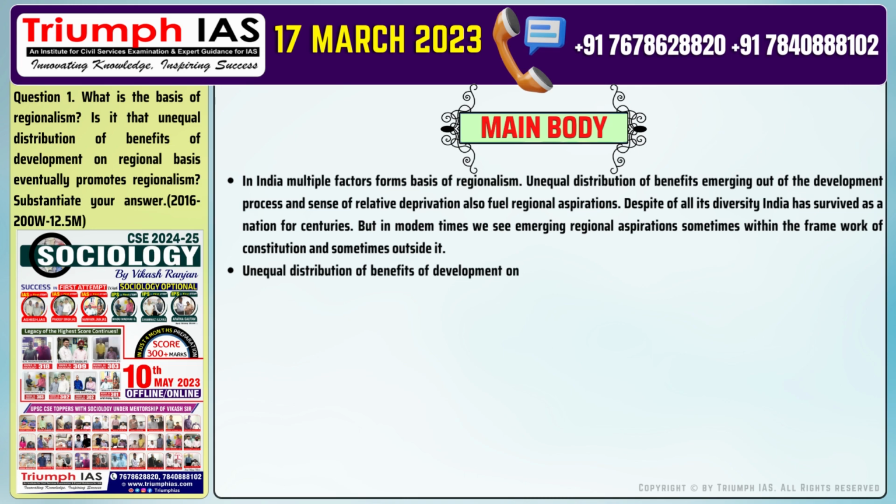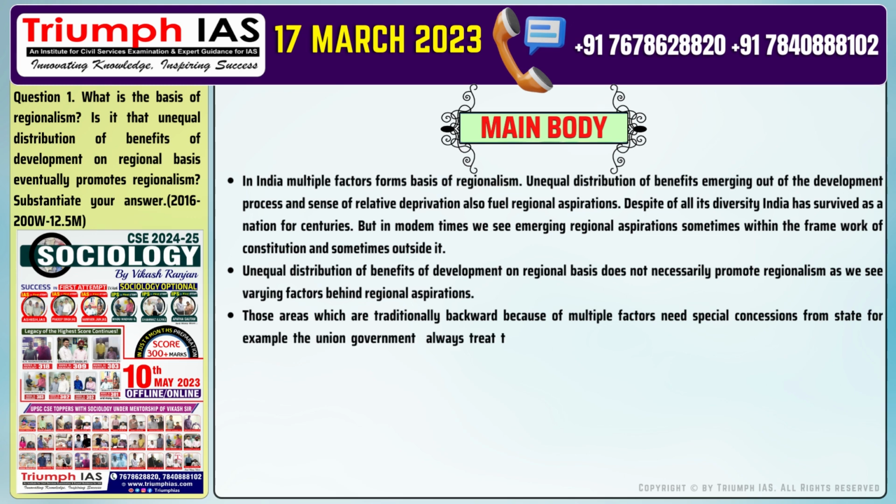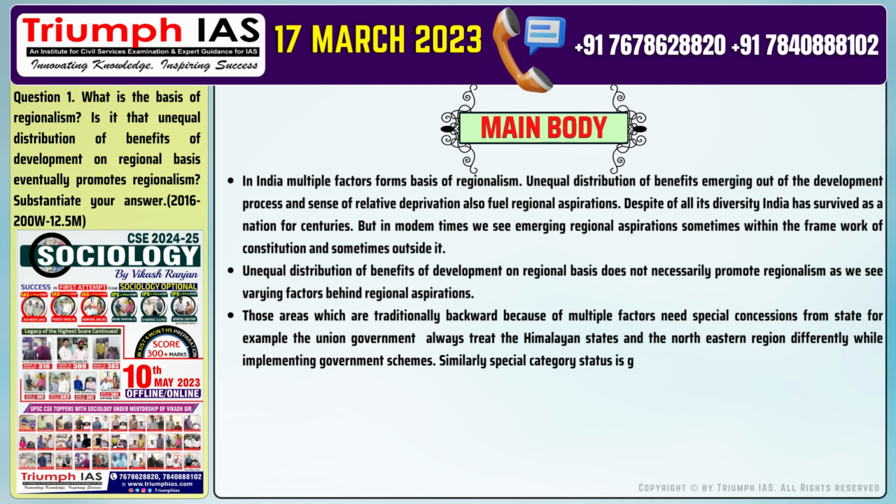Number 2. Unequal distribution of benefits of development on regional basis does not necessarily promote regionalism, as we see varying factors behind regional aspirations. Number 3. Those areas which are traditionally backward because of multiple factors need special concessions from the state. For example, the Union government always treats the Himalayan states and the northeastern region differently while implementing government schemes. Similarly, special category status is granted to certain states on the basis of level of development.